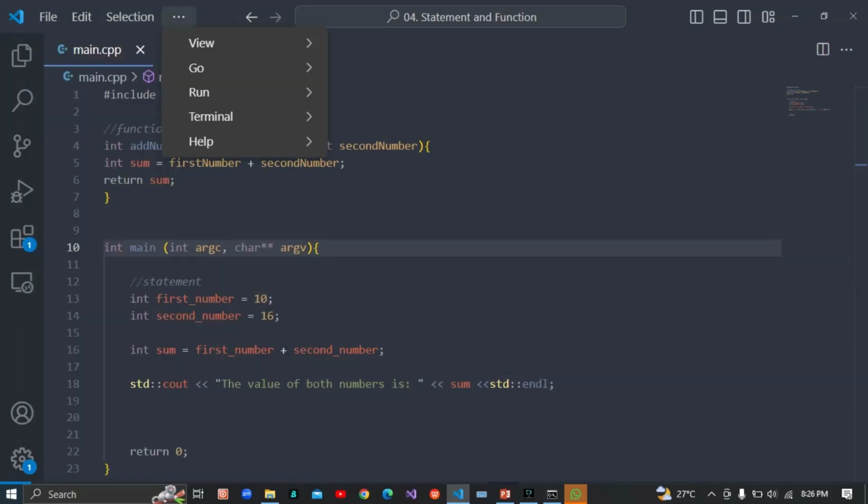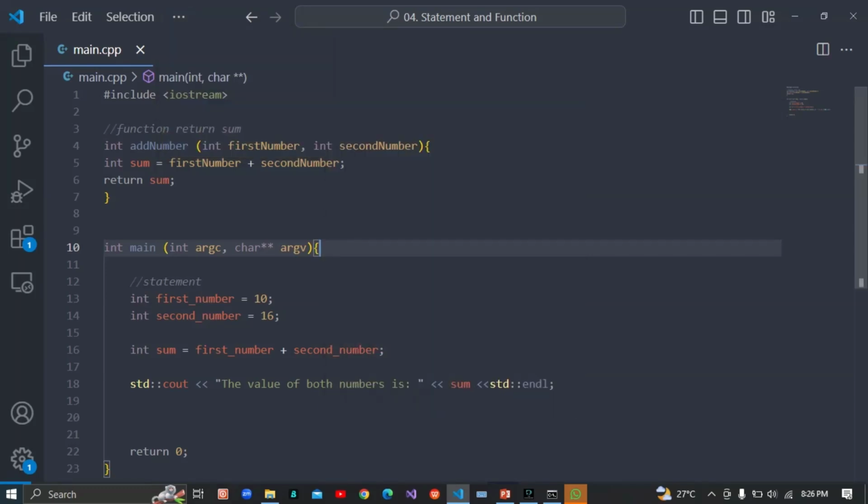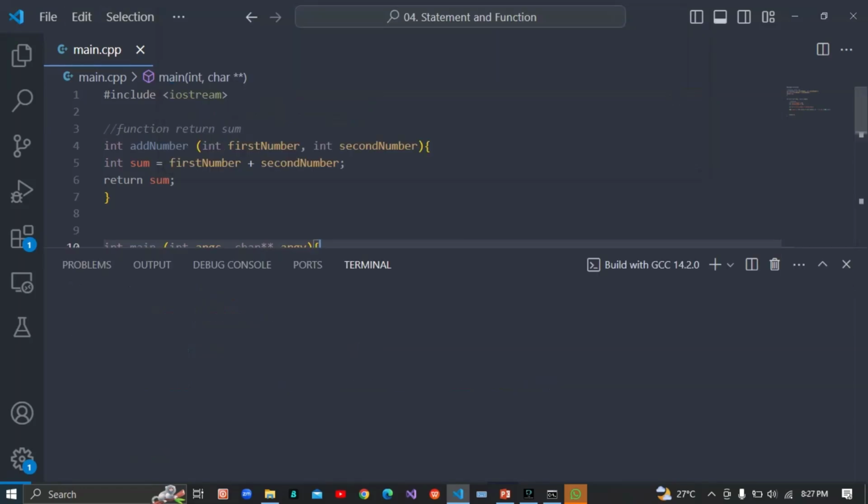So I'll just go to this particular place, go to terminal, and run build tasks. So it's gonna pop out my compiler. So I rebuild with GCC 14.